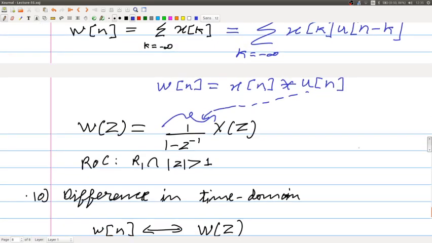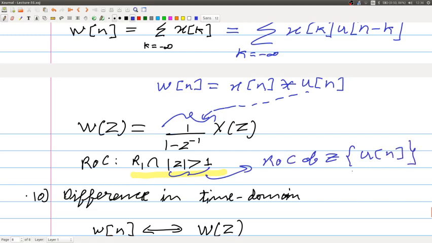And what would be the region of convergence? The region of convergence would be the intersection of R1, where R1 is the ROC of X of z, and mod z greater than 1. So, this is the ROC of the Z transform of u of n.